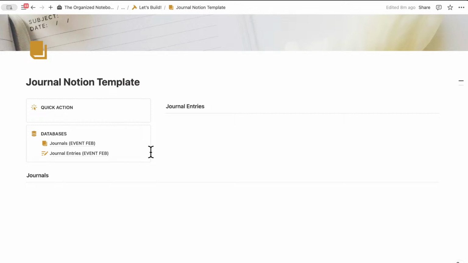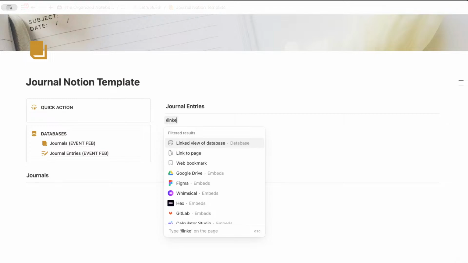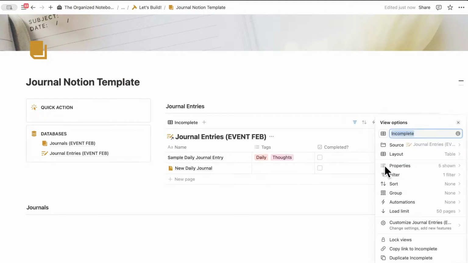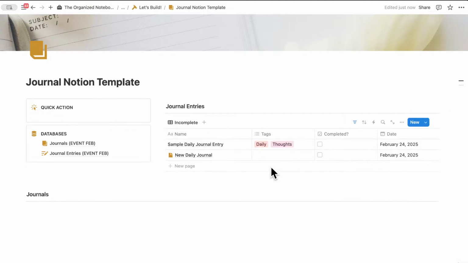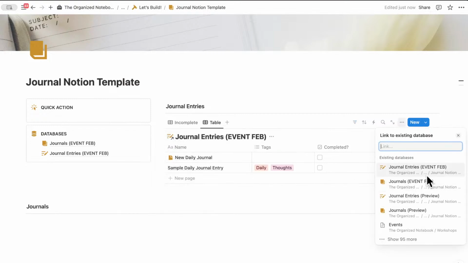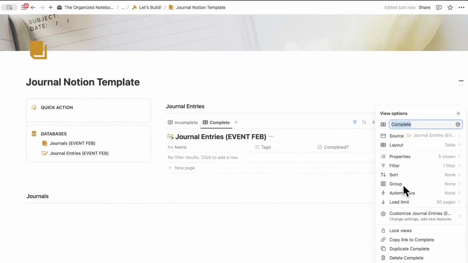So the last step is basically just to show everything in this dashboard page. So if I go now to here and then /linked view, I could basically link a view to here. So here are all the journal entries. So I'm going to click here. First, we'll show the incompletes, hide database title. The other is going to be the journal entries complete.